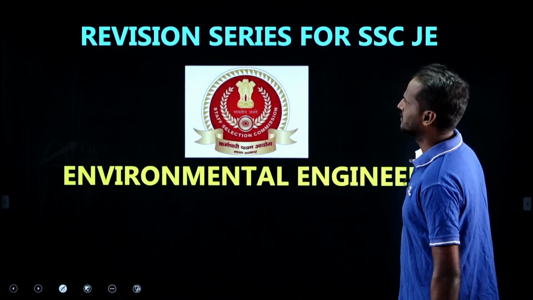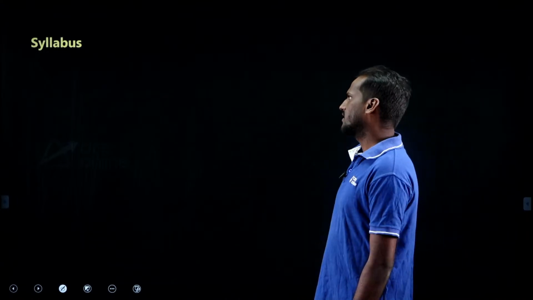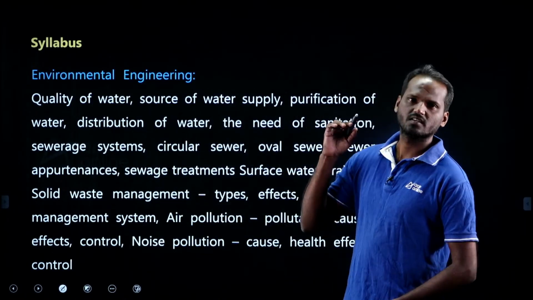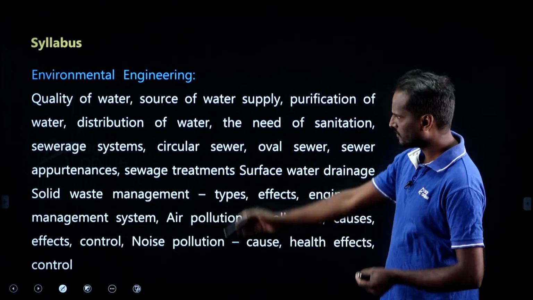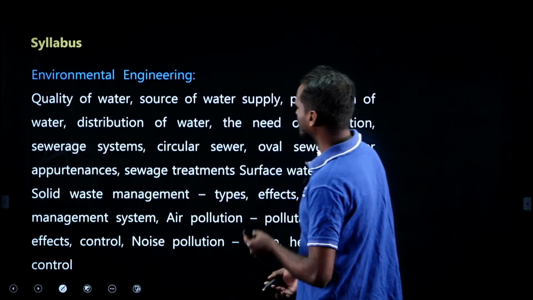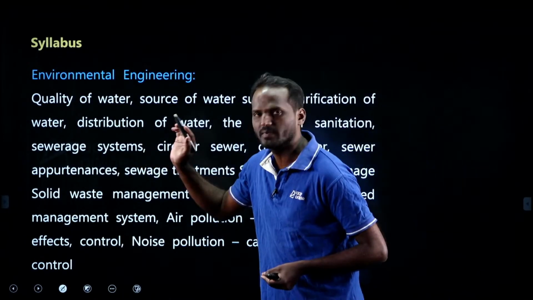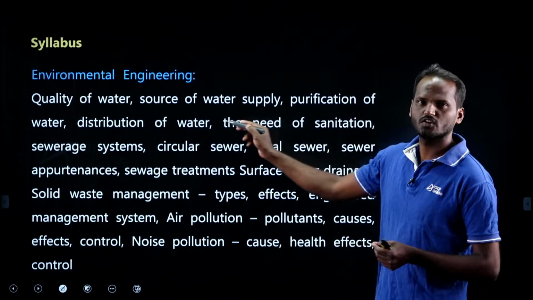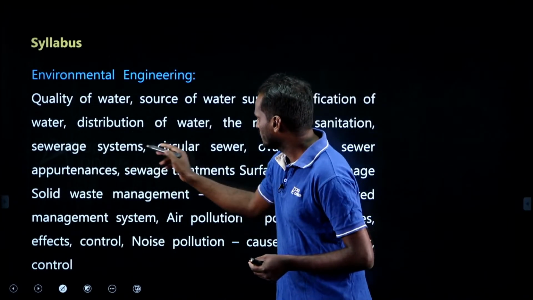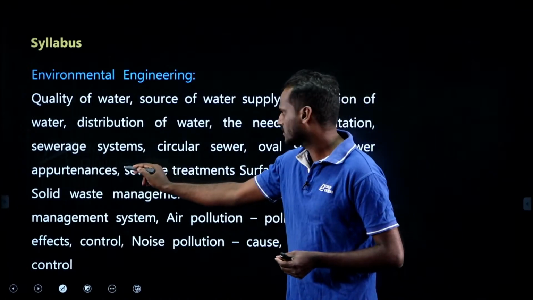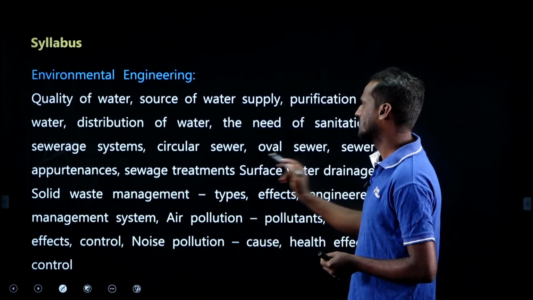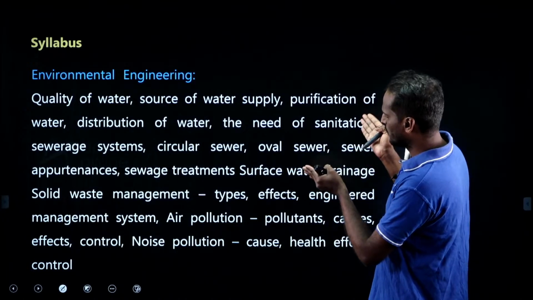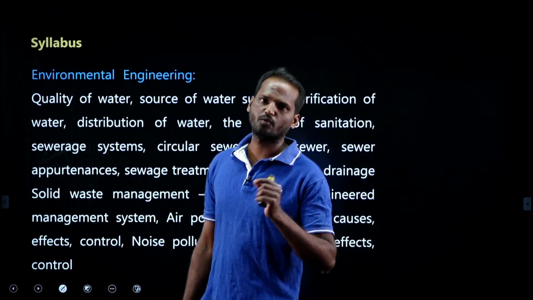You can see the environmental engineering syllabus mentioned on the official SSC portal: quality of water, sources of water supply, purification of water (treatment of water), distribution of water, the need of sanitation, introduction to wastewater engineering, sewerage systems, circular sewer, oval sewer, sewer appurtenances, sewage treatment, surface water drainage and solid waste management, as well as air pollution and noise pollution.